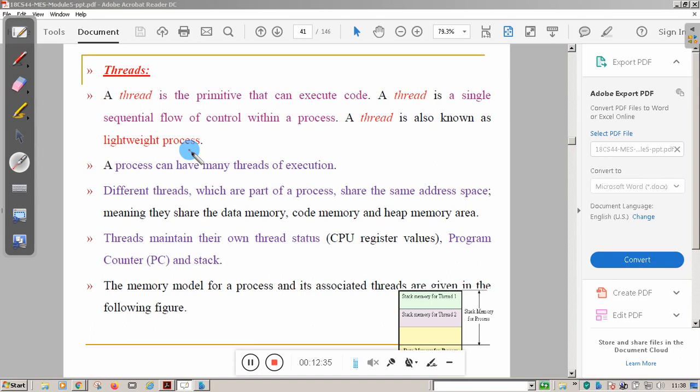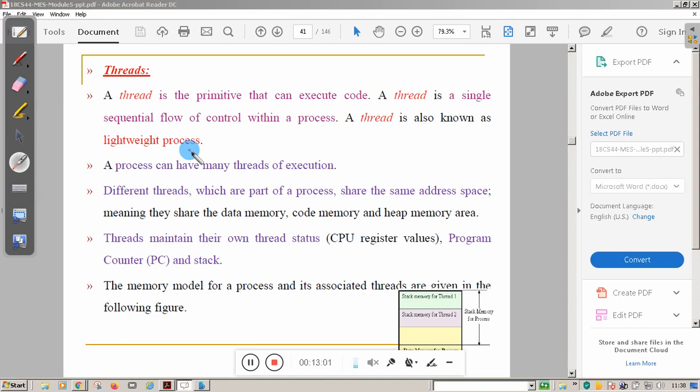Process is heavyweight or bulkier, meaning when a process is created, it has to be allocated its own memory space, its own address space for registers, stack memory, data memory, heap memory and code memory.